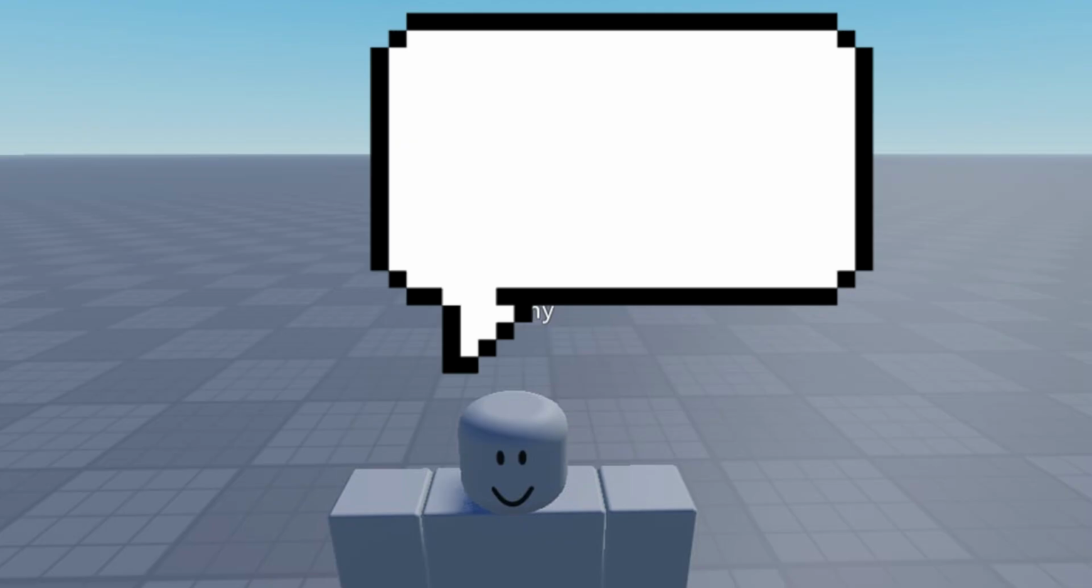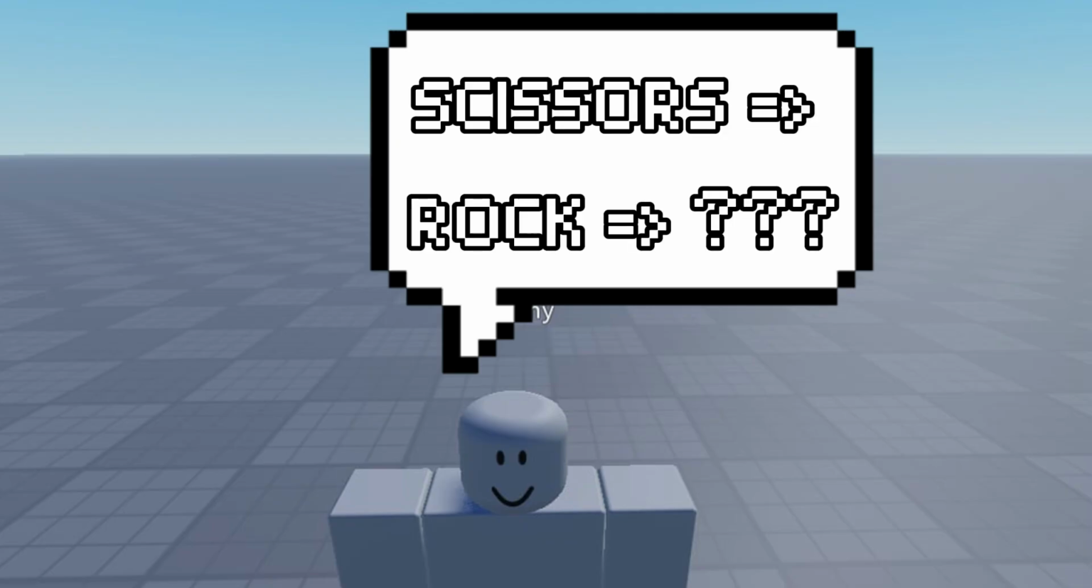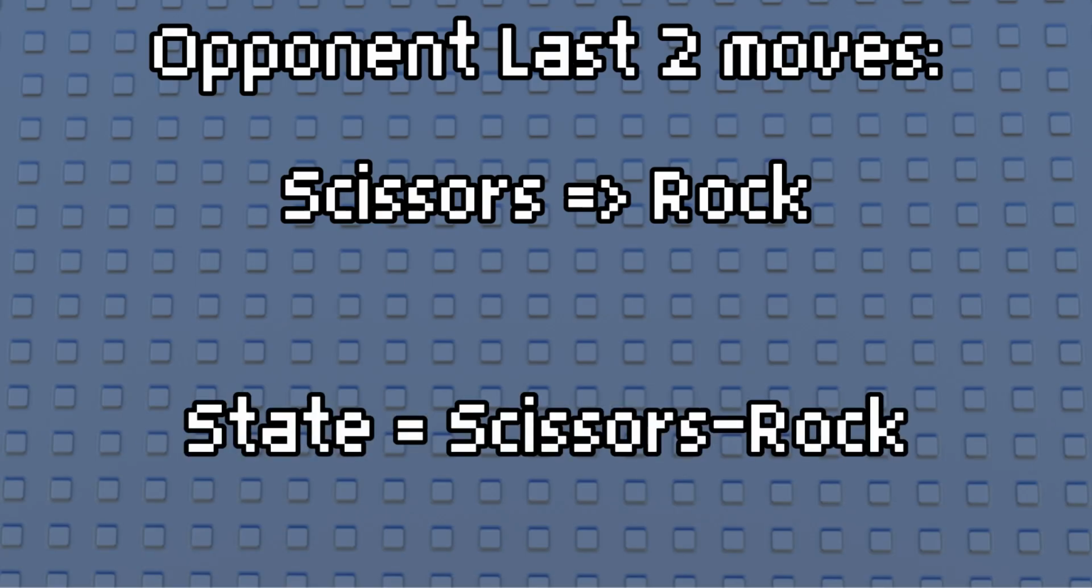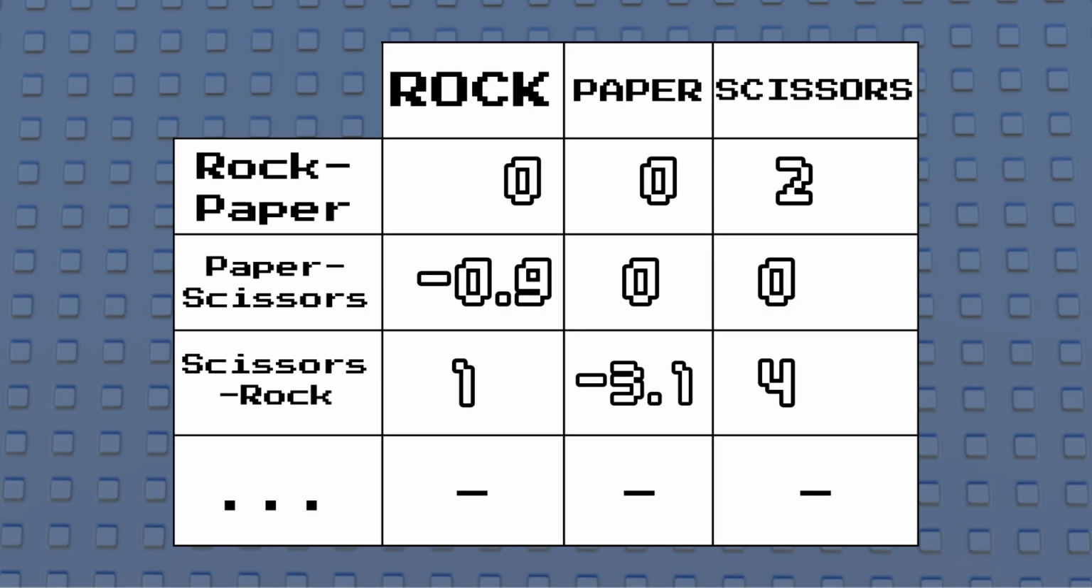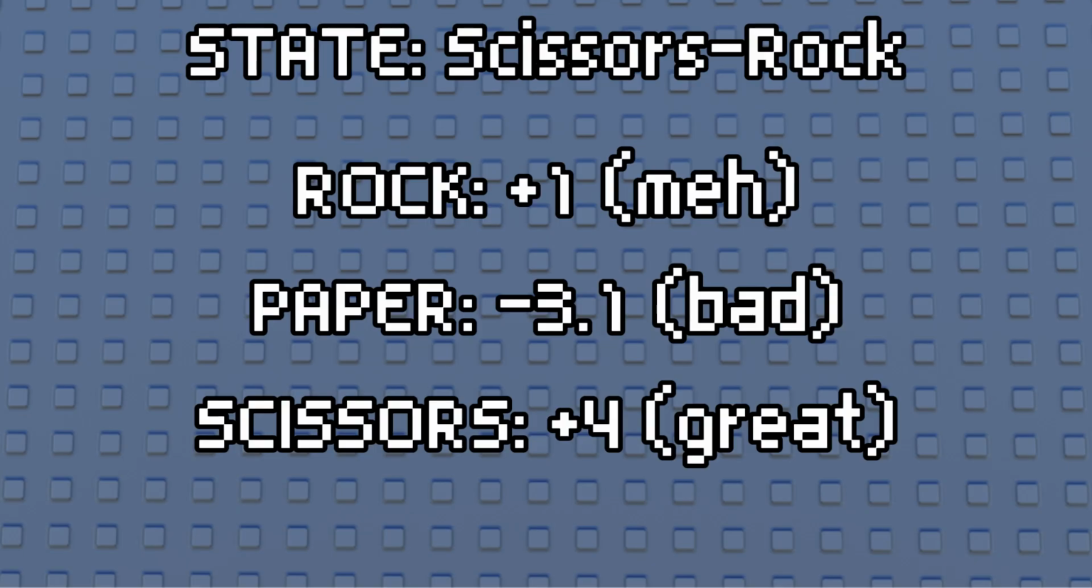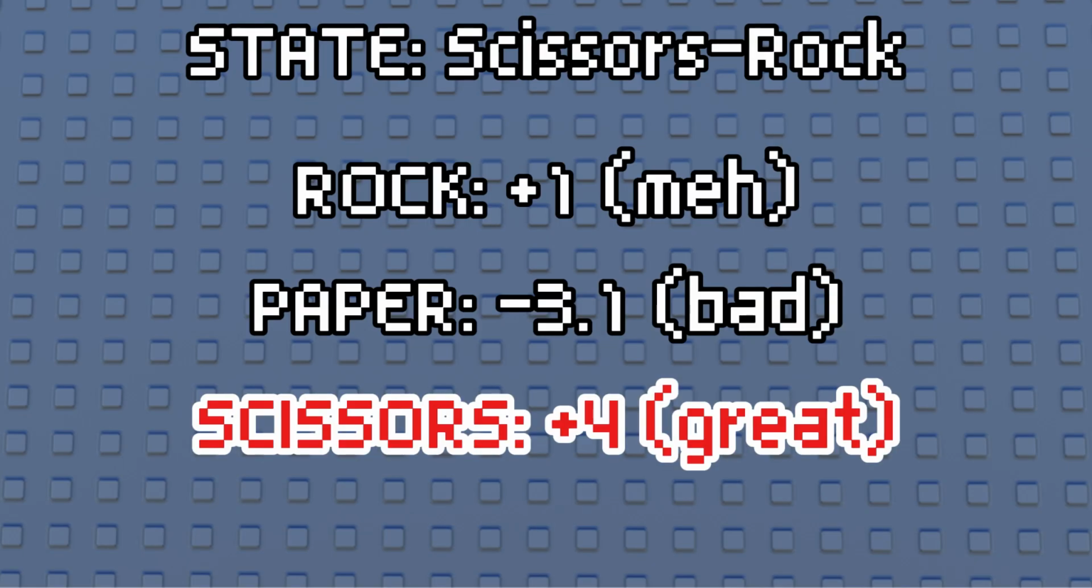If the opponent played rock last turn and scissors before that, what move usually wins next? Imagine the opponent just played scissors, then rock. The AI creates a state, scissors rock. It looks in its Q table, a memory that says, when I've seen this situation before, how well did each move do? Let's say it sees this. Since scissors has the highest score, the AI will likely pick scissors, unless it's still exploring new moves by choosing